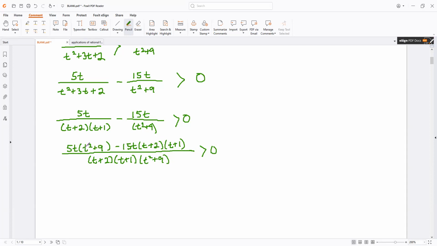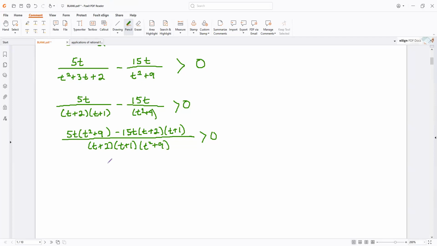Okay, so I am going to expand, try to group like terms, see if I can simplify the numerator on its own, because again, from your practice, you know that if we have an inequality, we are going to end up with an interval chart. We need all vertical asymptotes, which means this, this, and this. We will need all x-intercepts, which will be all the stuff in the numerator that makes the numerator a 0. So everything has to be factored out.